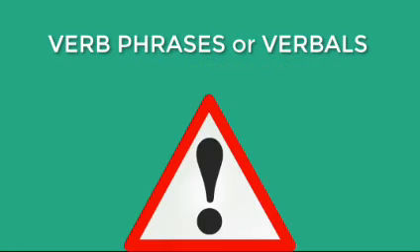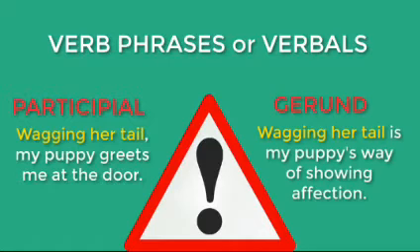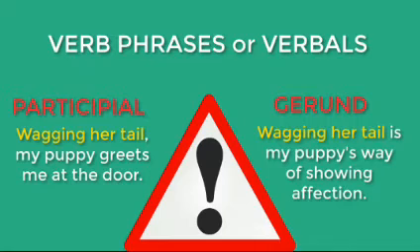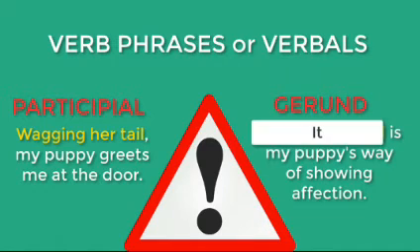Be careful not to confuse the participial phrase with the gerund phrase. Remember that the gerund can always be substituted with the pronoun it. Like in this example, wagging her tail is my puppy's way of showing affection. In this example, if we substitute wagging her tail with the pronoun it, we can tell that this phrase is a gerund. It is my puppy's way of showing affection.